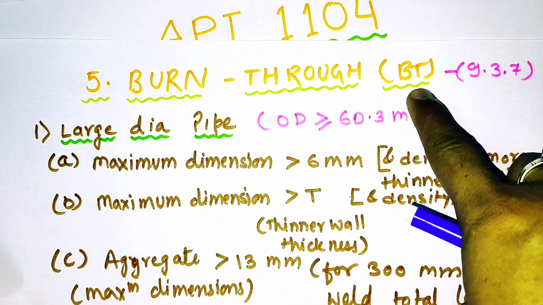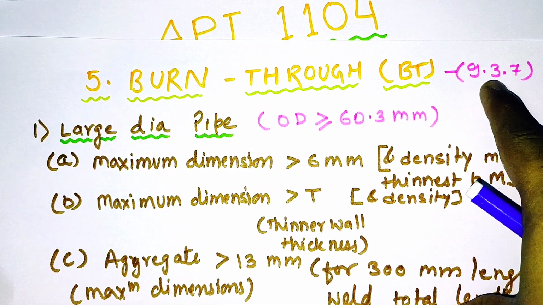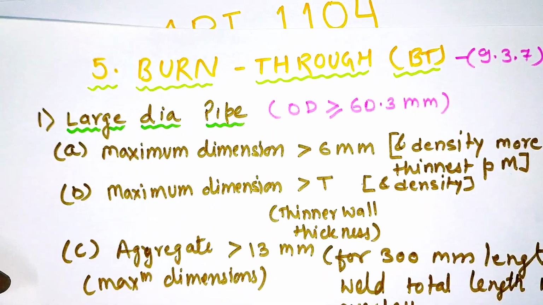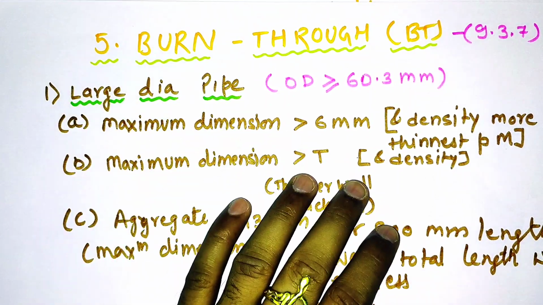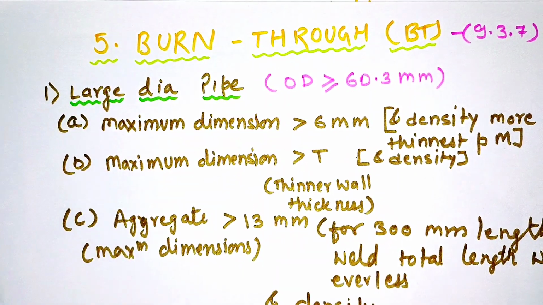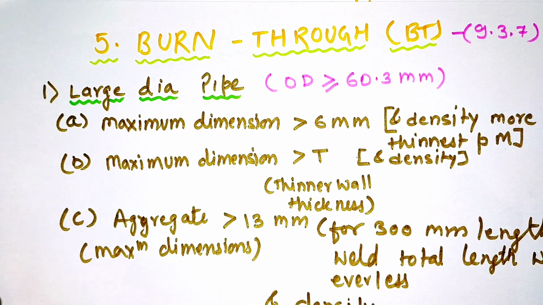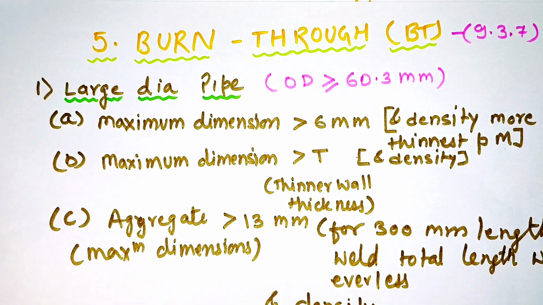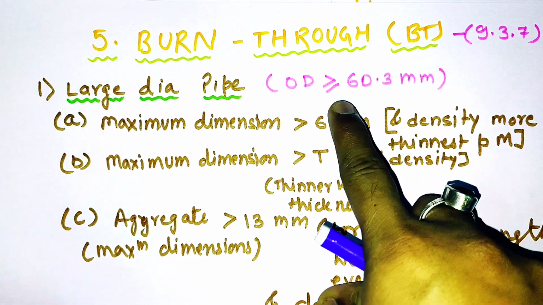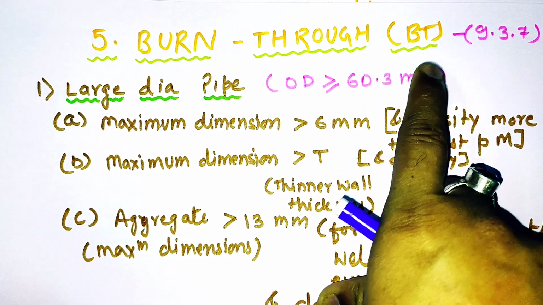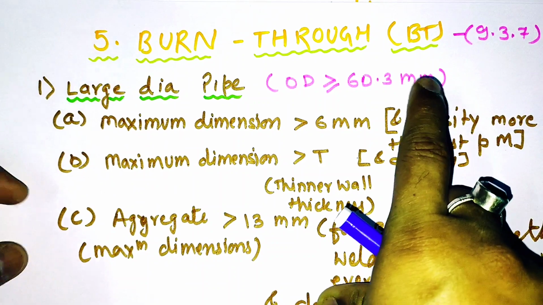So I will show what is burn through criteria. This is burn through, and this criteria is given in 9.3.7. Here two things are given. For large dia pipe a separate acceptance criteria is given, and for small dia pipe a separate acceptance criteria is given. So for large dia pipe, if the OD is more than or equal to 60.3 mm, we'll consider that pipe as large dia pipe.